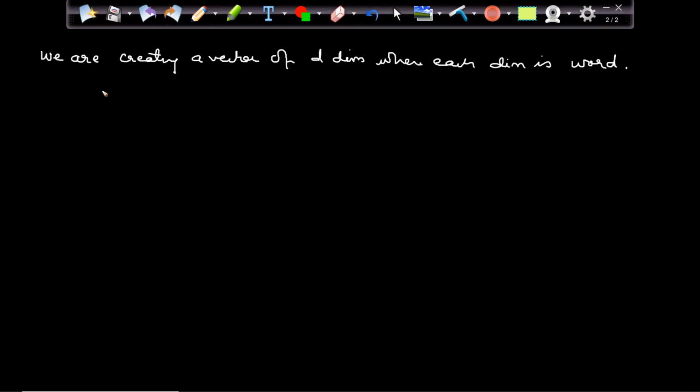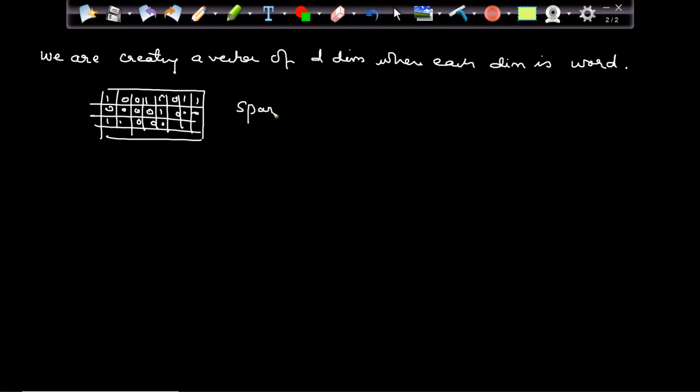That type of matrix. So basically, I will have a big matrix, a huge matrix, no doubt about that. And I will have a lot of zeros in that, right? There will be a lot of zeros and few ones in every review. That is how it will look. That is why this matrix which you are generating will be a sparse matrix. A sparse matrix is nothing but one where the majority of the fields are empty.